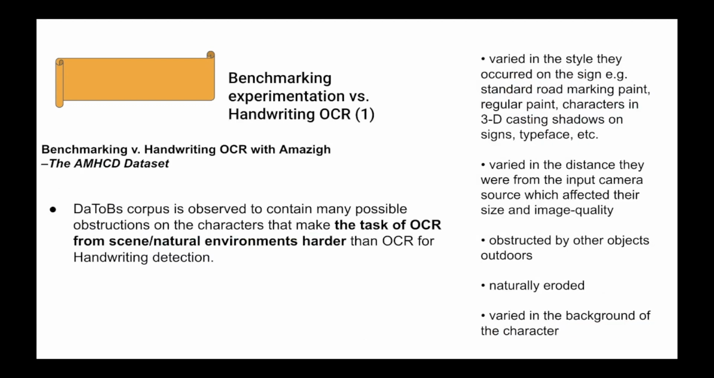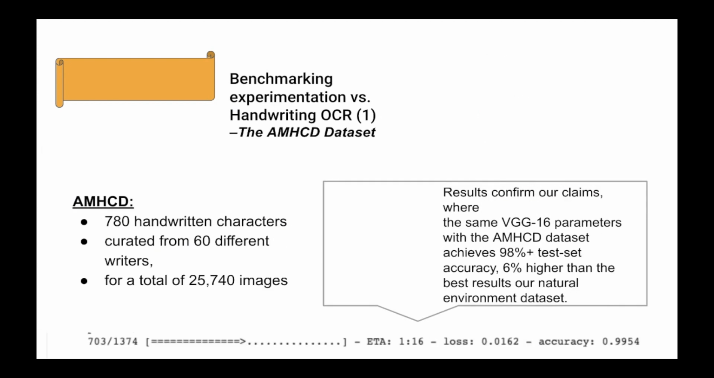And to benchmark our results, we wanted to run the same model on a different set just to make sure that our claims that it's more difficult to do this in the wild are substantiated, where we found 98% plus accuracy using the AMHCD handwriting recognition dataset, which is Berber characters handwritten.